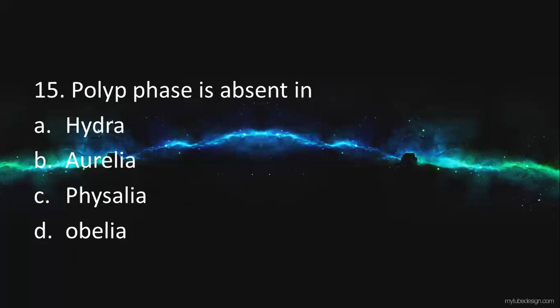Okay, next one is polyp medusa. Polyp medusa, here it comes Aurelia, which belongs to class Scyphozoa. In Aurelia, the medusa phase is dominant, and the polyp phase is absent, or you can say it is reduced. So in Aurelia, the medusa stage is present, whereas the polyp phase will be reduced or absent. So that is all about the polyp phase.